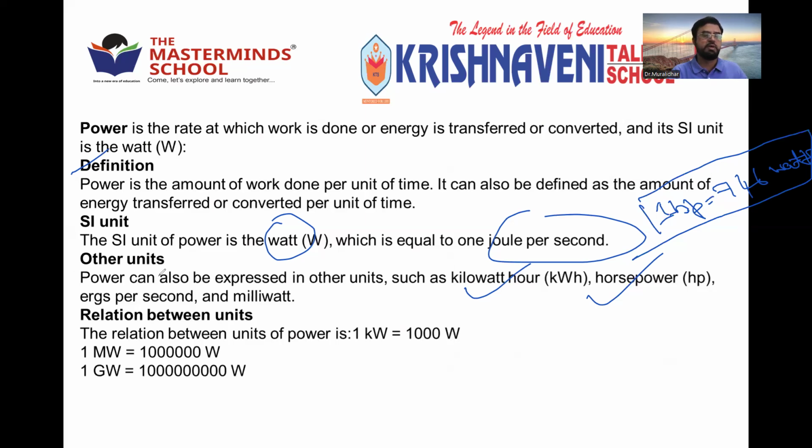Then horsepower and erg per second and milliwatt, very important, the smallest one is milliwatt. Milli means 10 power minus 3 watt. Very small power.